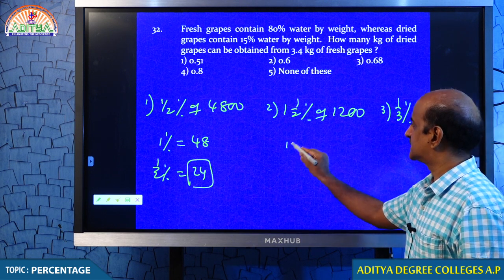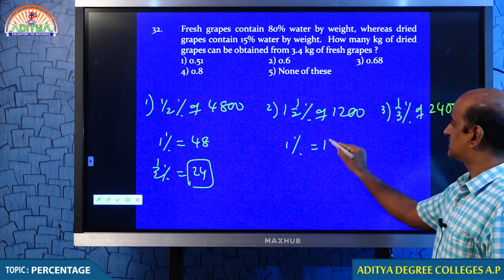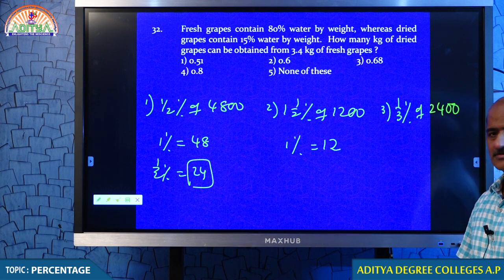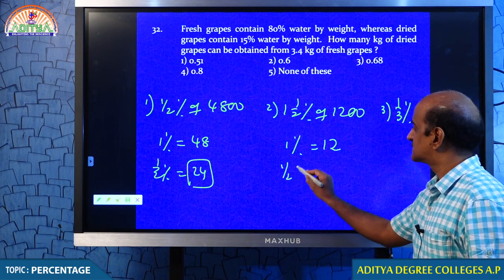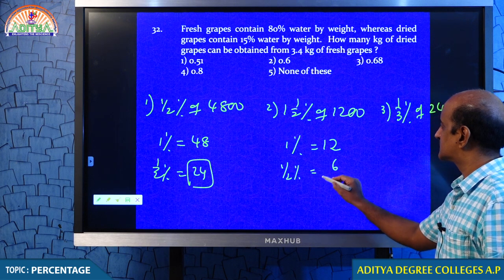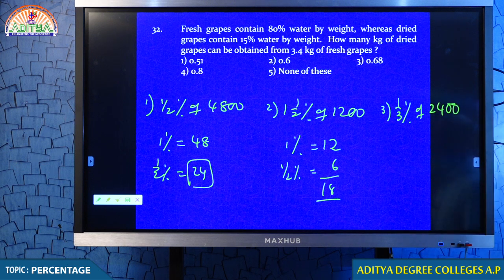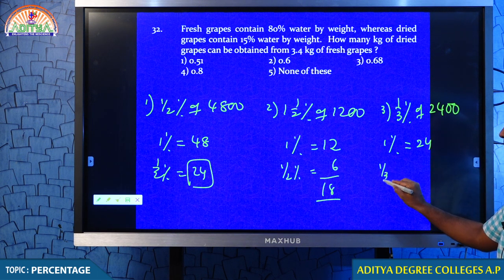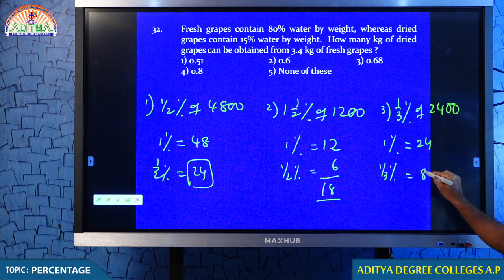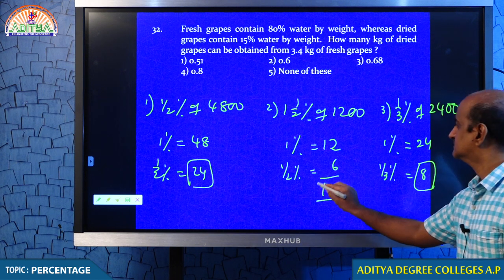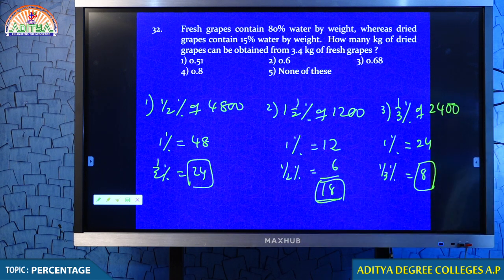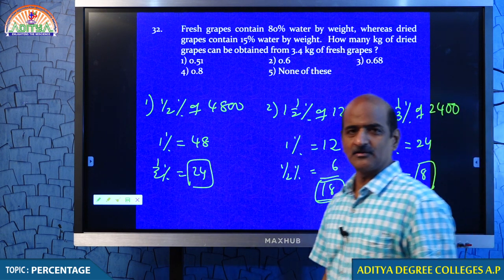For 1 by 2% of 1200, how much is 1%? 12. When 1% is 12, half percent is 6. 12 plus 6, that is 18. That is 1.5%. Come on. 1 by 3%: when 1% is 24, 1 by 3% is 8. I think you understand. Now you are able to understand the different ways of calculation.